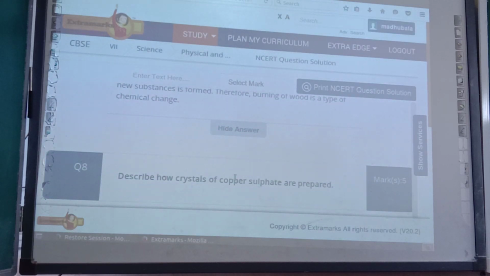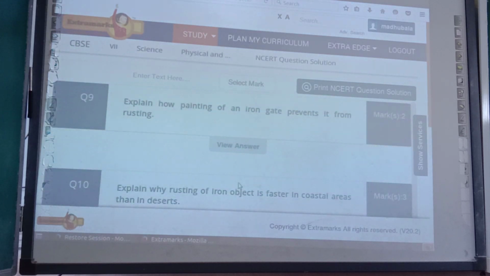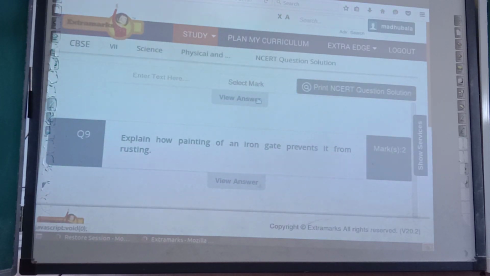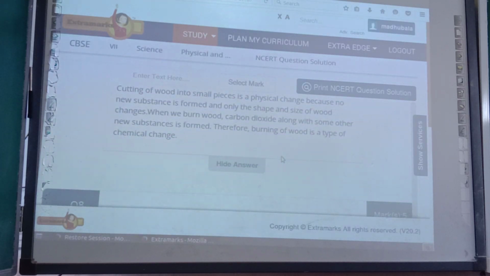Cutting of wood into small pieces is a physical change because no new substance is formed and only the shape and size of wood changes.